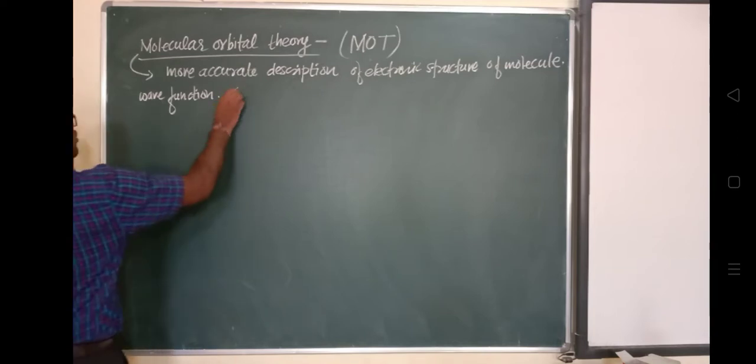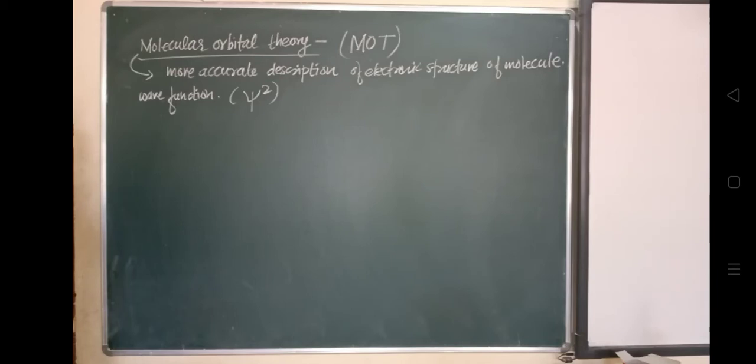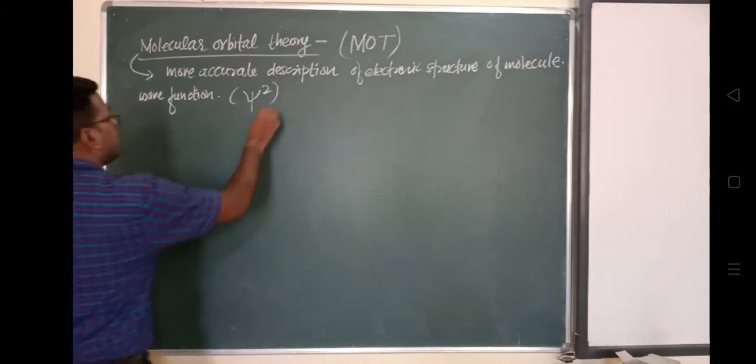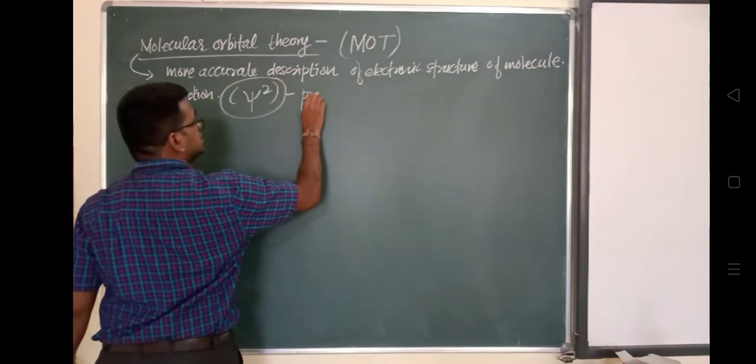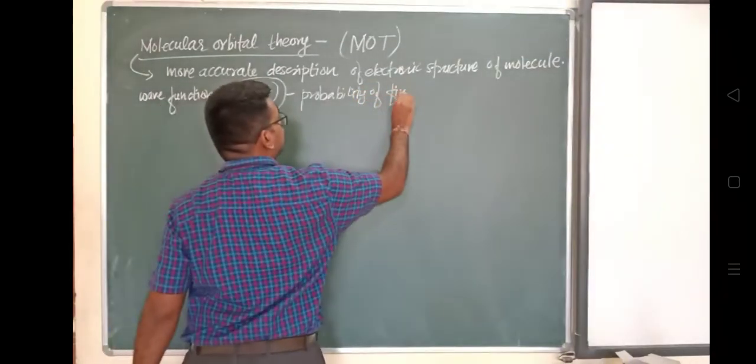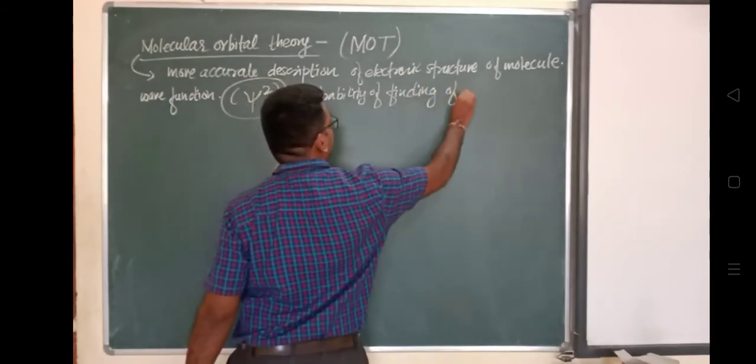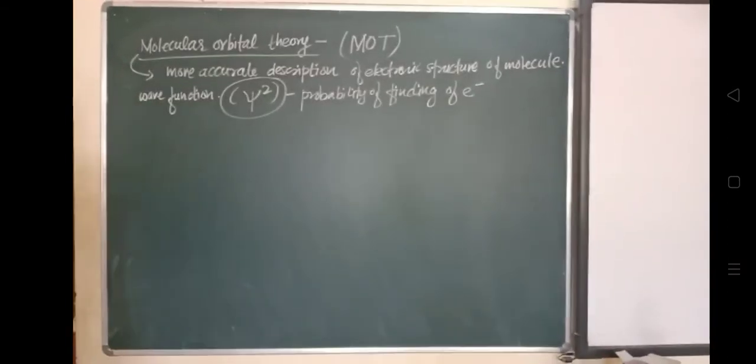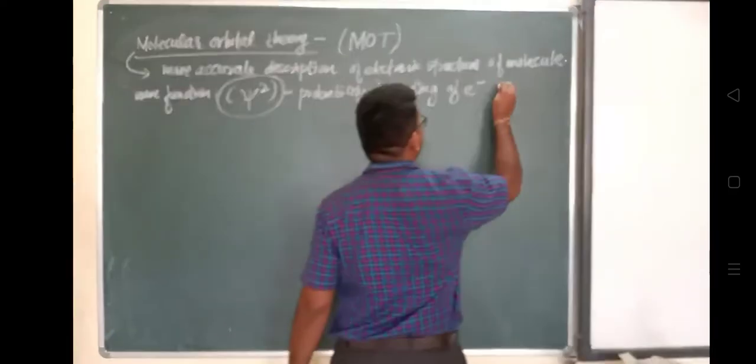Psi is called the wave function, and psi square gives the probability of finding an electron within a certain region of space of an atom. For a certain region of the atom, this function gives the probability of finding the electron in the region near that atom.